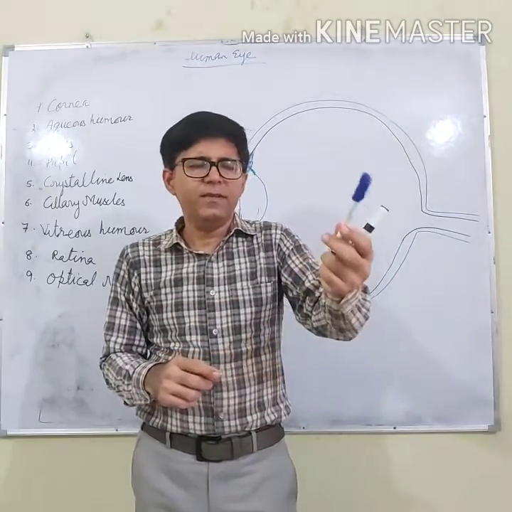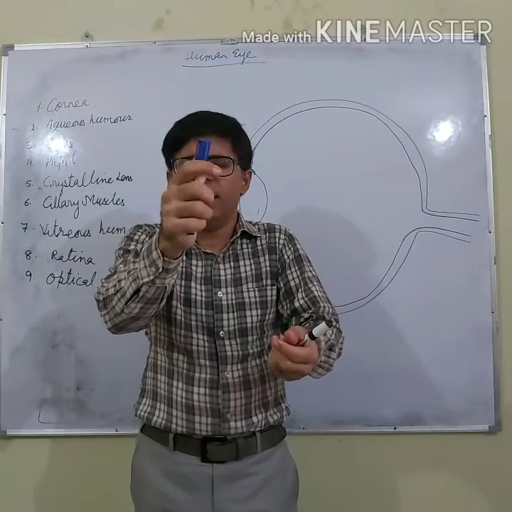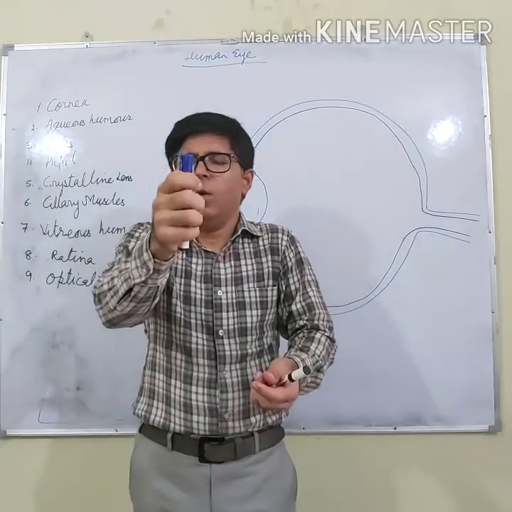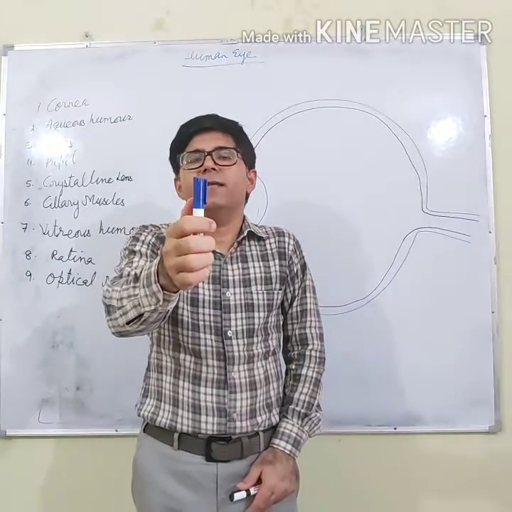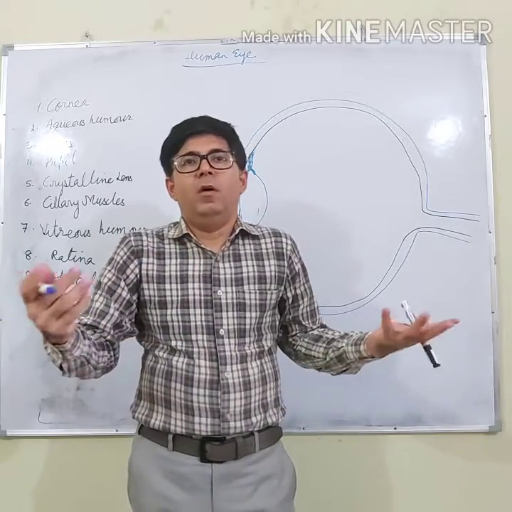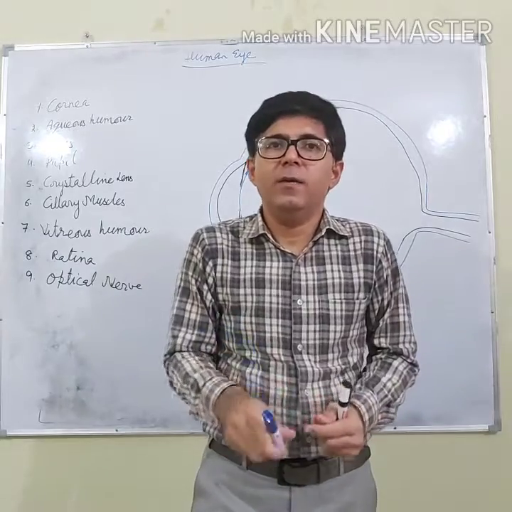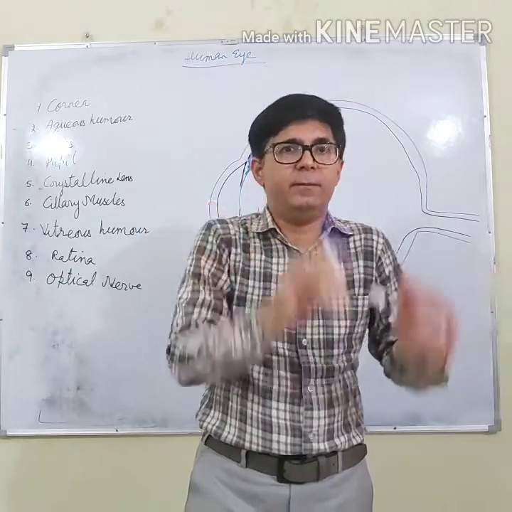Even let us say this is the marker. By touching, I can say that this is the marker, but I cannot tell what the color of the marker is. The color of the marker I can see when my eyes are open. So, with the help of the eye, we can see the colors. Without the eye, we cannot see the colors.